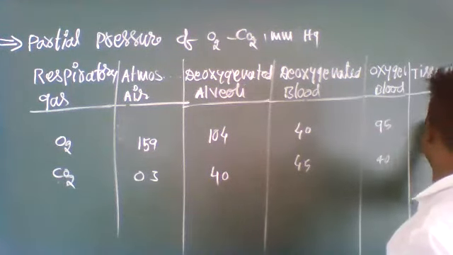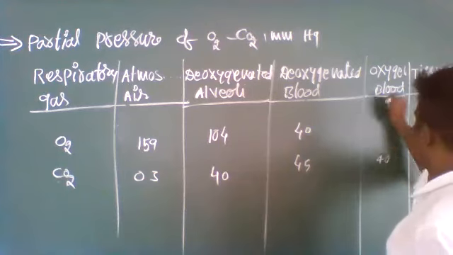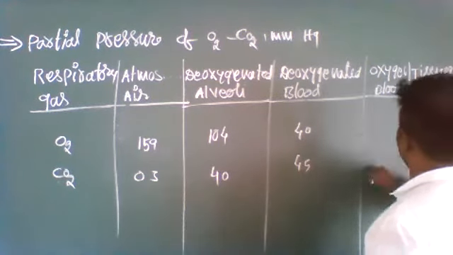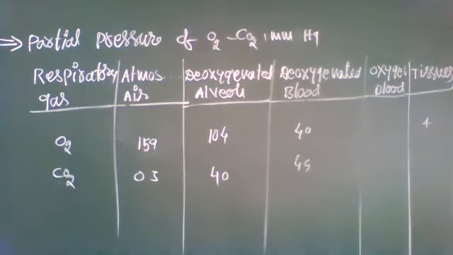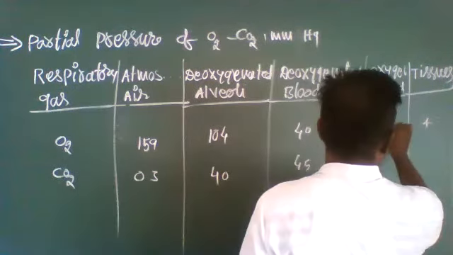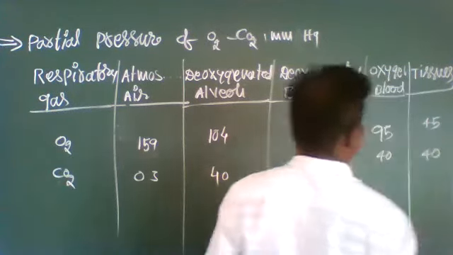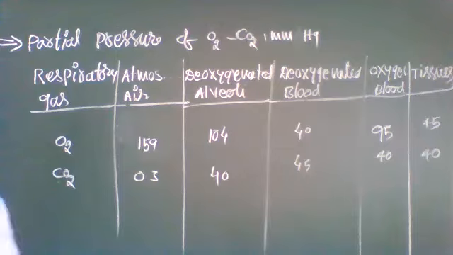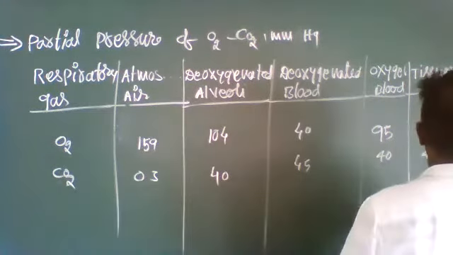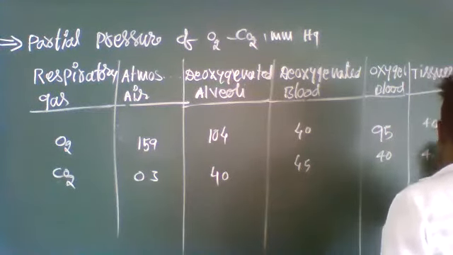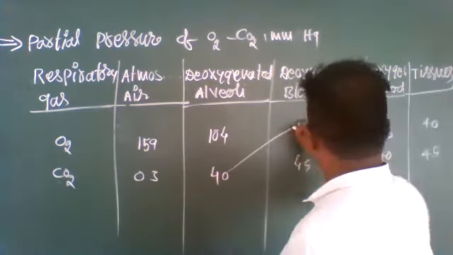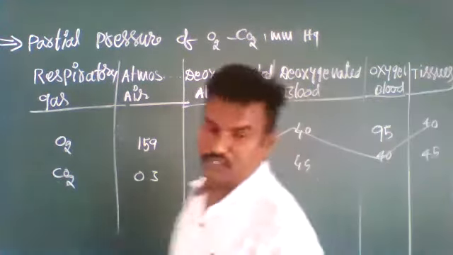Deoxygenated blood in the tissues is 40 for oxygen and 45 for carbon dioxide. Oxygenated blood is 95 and 40. Here it was reversed, see: 40, 45.